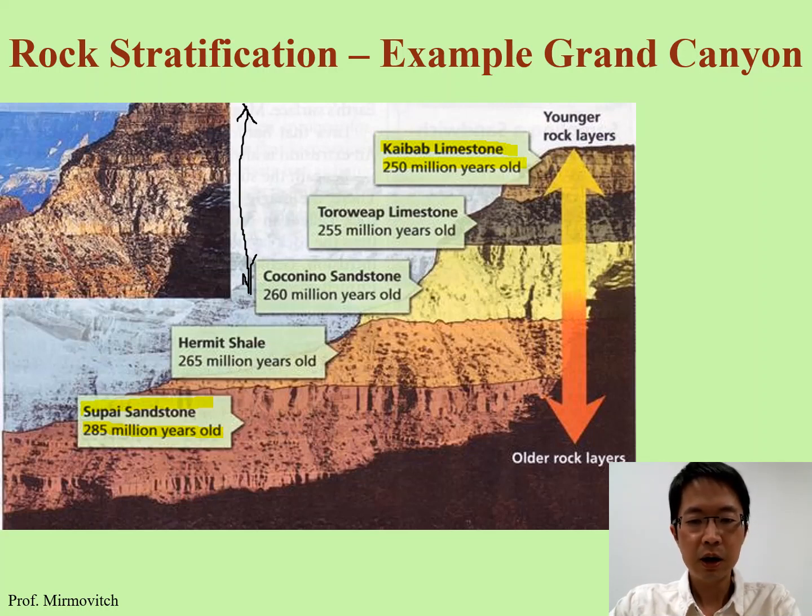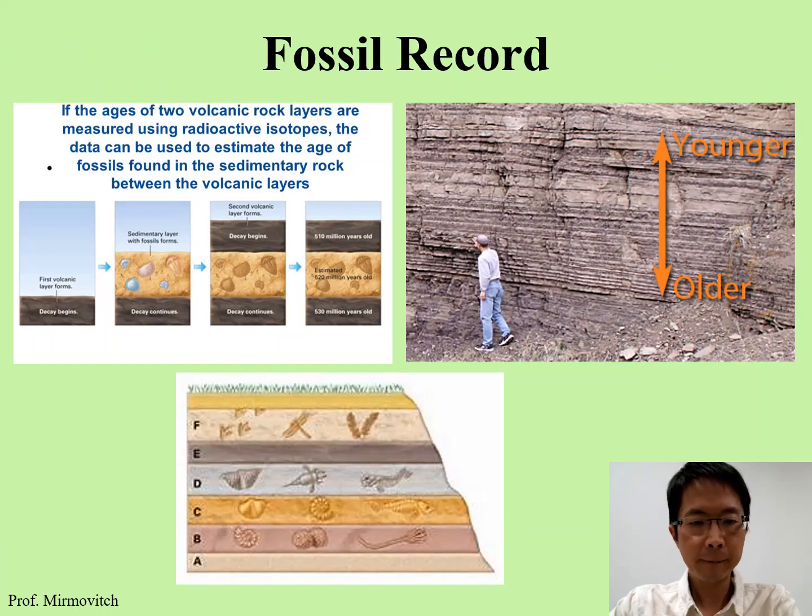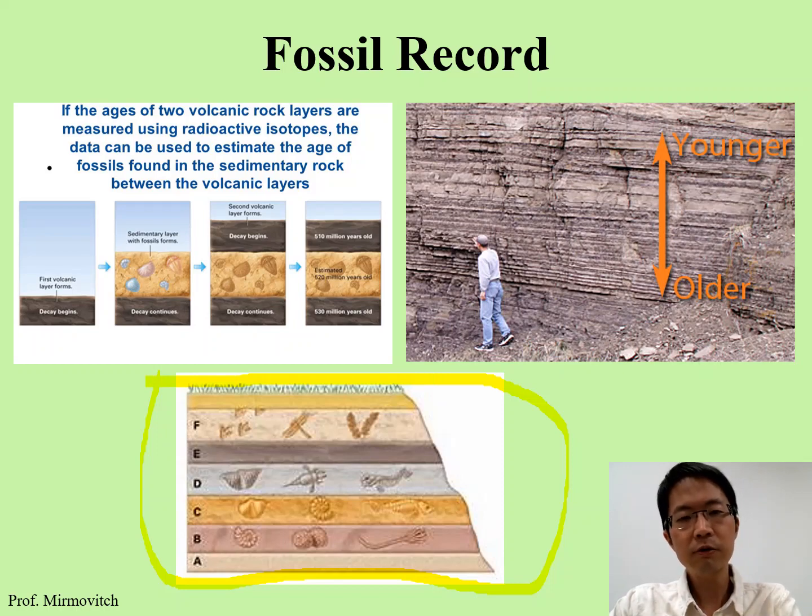Well, it basically tells that the younger rock layers are on top, and the older rock layers are at the bottom. The difference is here. If we find any fossil from a deeper layer, that means those fossils or animals are so-called older in terms of evolution or development.